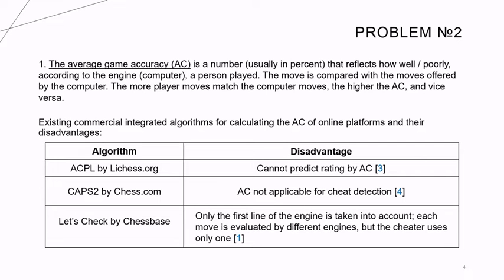For example, algorithms integrated into popular online platforms, calculating the average accuracy of the game. In what follows, we will use the abbreviation AC. But can we trust it? The average accuracy of a game is a number that reflects how well, according to the computer, a person plays. However, the algorithms are different. Lichess, Chess.com, Chessbase, they all have their own algorithms. But not all these algorithms are inherently designed to detect cheating, as the representative of Chess.com said about their algorithm and how people misunderstand its results.